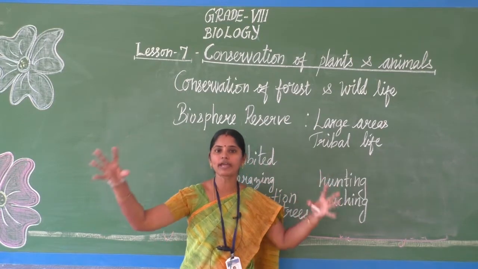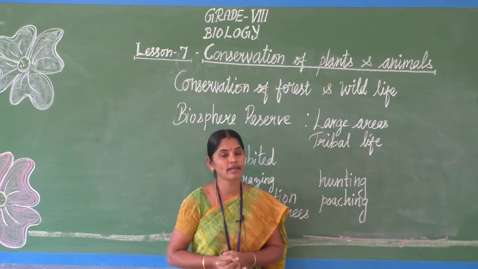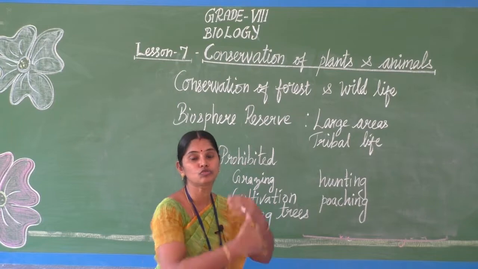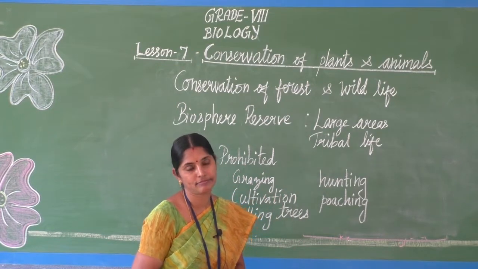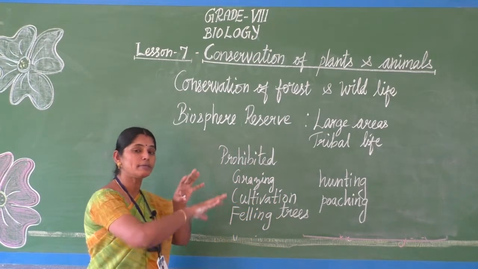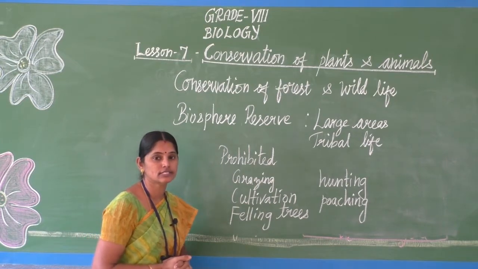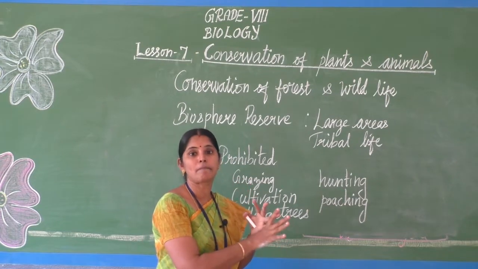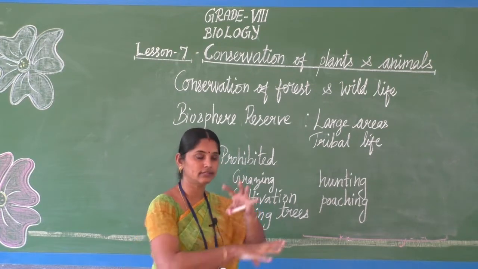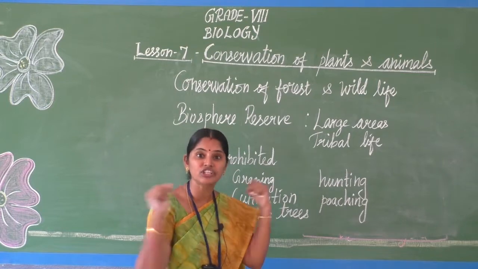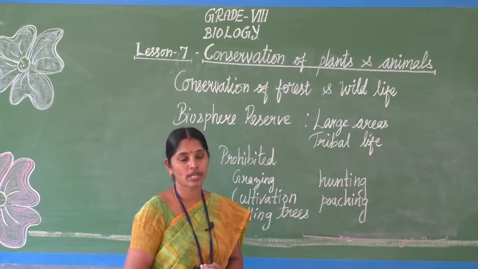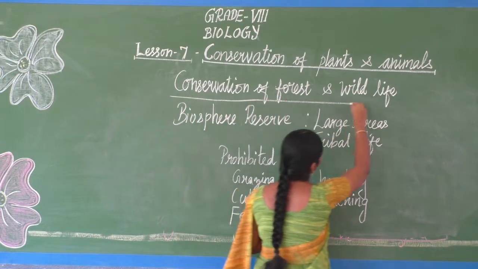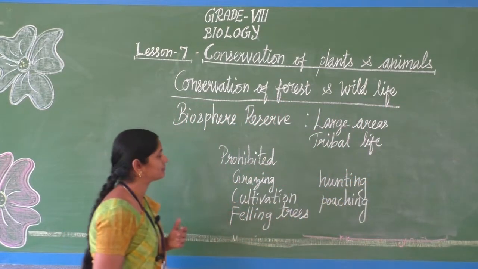So this biodiversity is governed by our government, and they established many rules to safeguard all the wildlife. They marked such regions as biosphere reserves, national parks, sanctuaries, like that. They marked the regions which are rich in wildlife. This is the conservation of forest and wildlife.